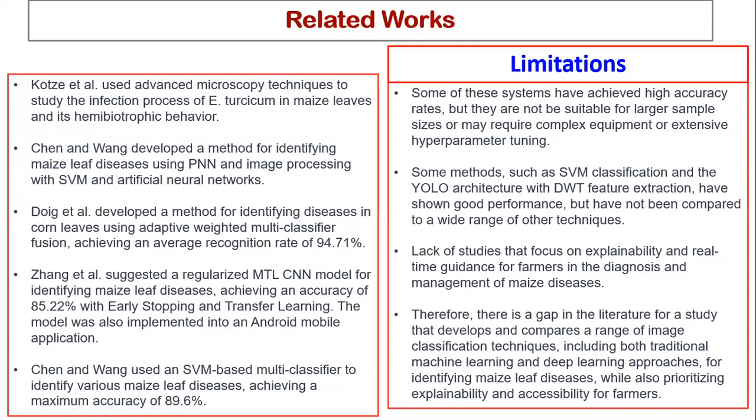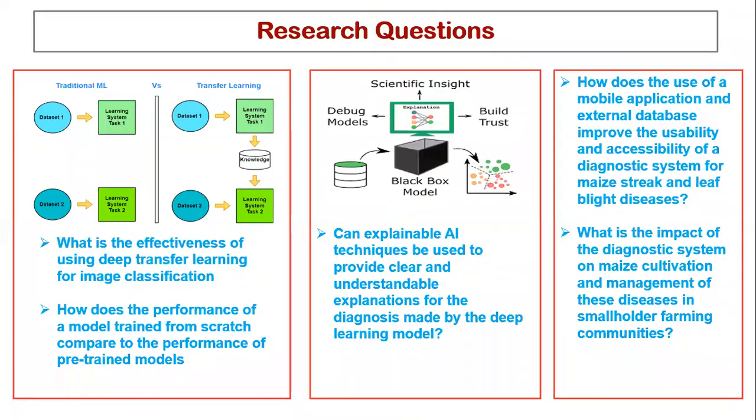No research has been done to compare how traditional machine learning, deep learning, and deep transfer learning techniques perform against each other, while also prioritizing explainability and accessibility for farmers.